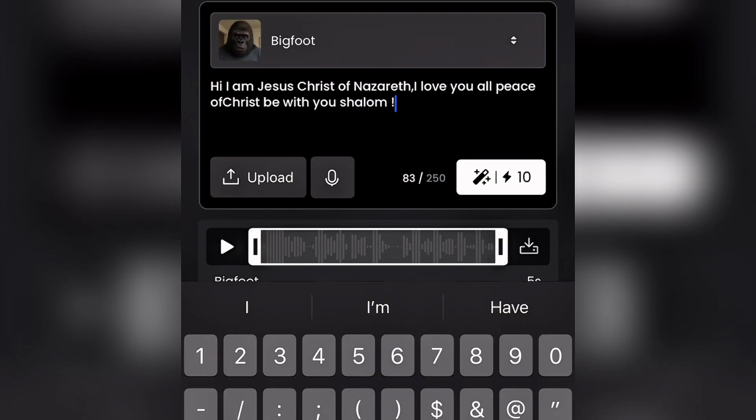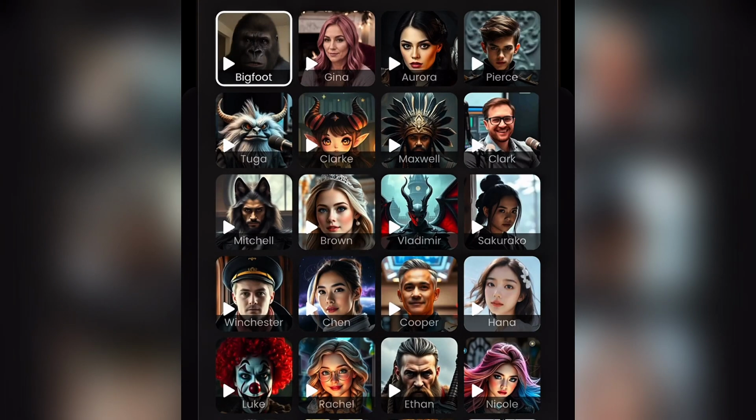After writing what you want your picture to say, you click on this place that is written big food. After clicking on it, these pictures you're seeing are voices, different types of lip sync voices. What we want is for the image to be lip synced, talking and saying those things we just wrote in the prompt. So you look for a voice that you want. Jesus Christ of Nazareth is a male figure, so you look for a male voice.